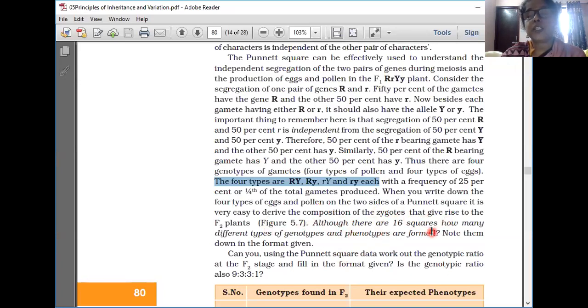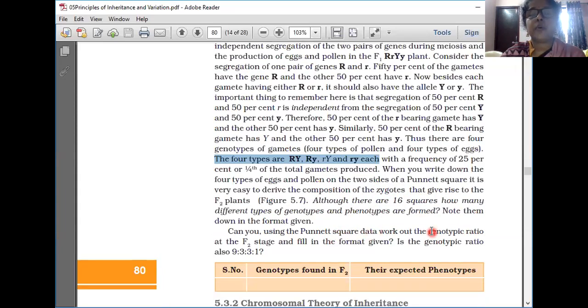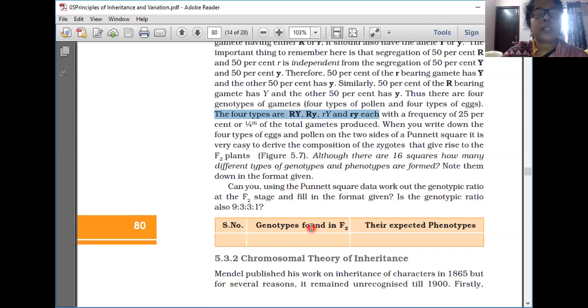Although there are 16 squares, how many different types of genotypes and phenotypes are formed? Note them down in the format given. Can you, using the Punnett square data, work out the genotypic ratio at the F2 stage and fill in the format given? Is the ratio 9:3:3:1? That is the assignment I am giving you.